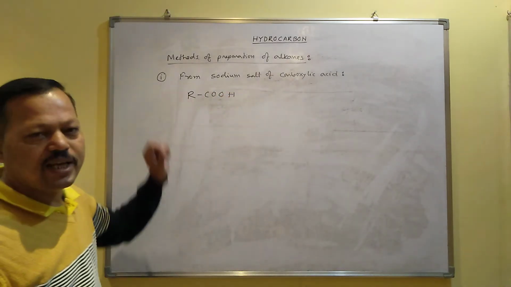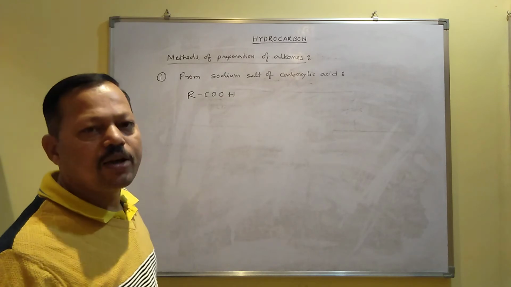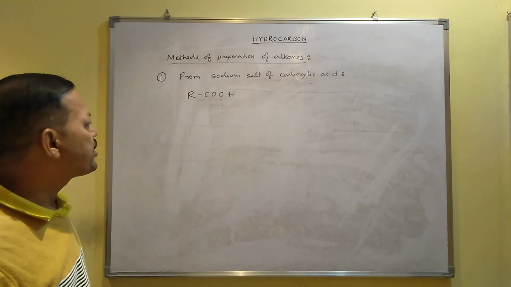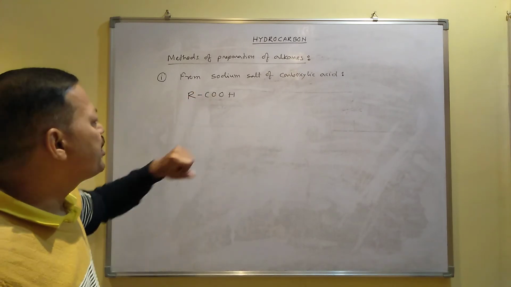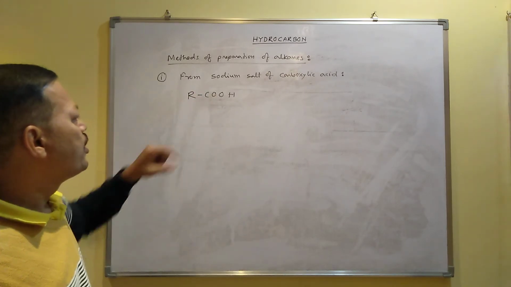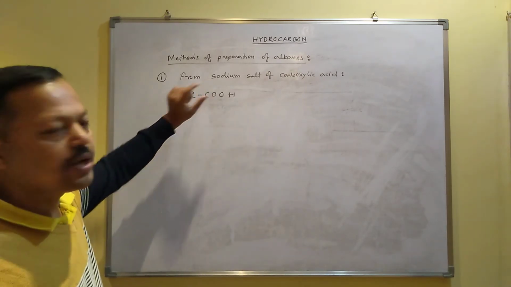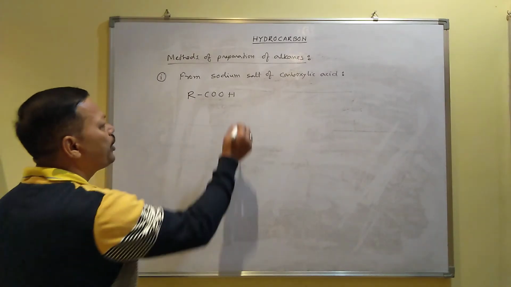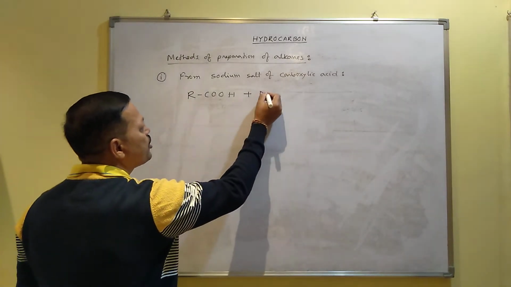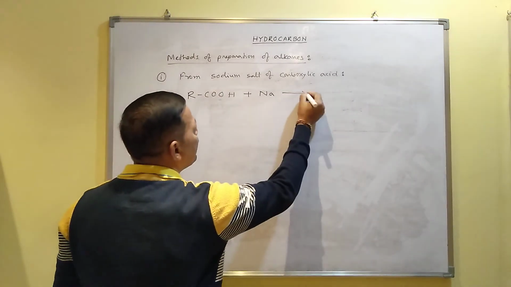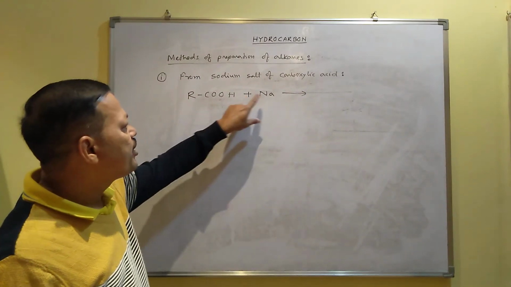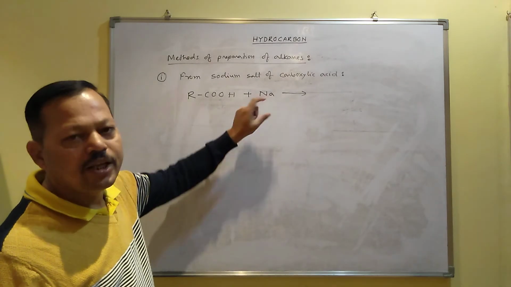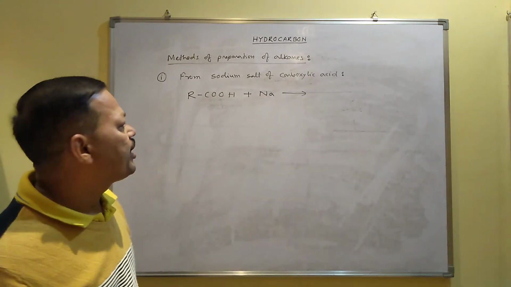This represents carboxylic acids like methanoic acid, ethanoic acid, propanoic acid. So depending on R, depending on the alkyl group, you can write the name of carboxylic acid. So here simply you have to say this one as carboxylic acid. When carboxylic acid reacts with sodium metal Na, as you know, this is acid. Any acid when it reacts with active metal produces salt and hydrogen gas.